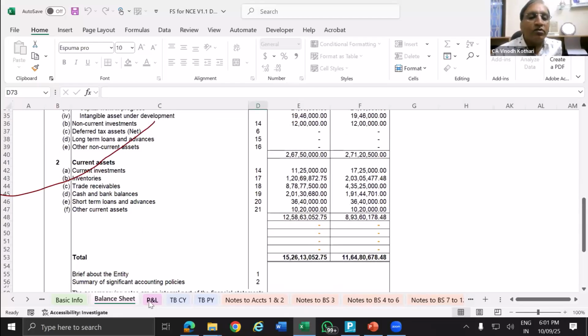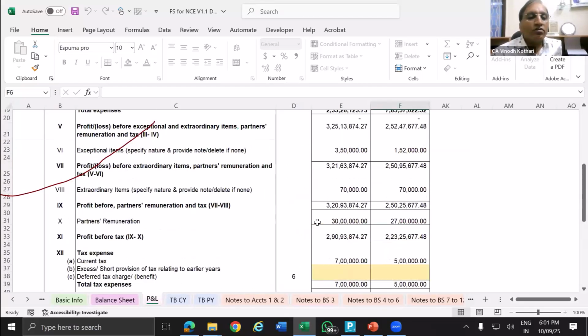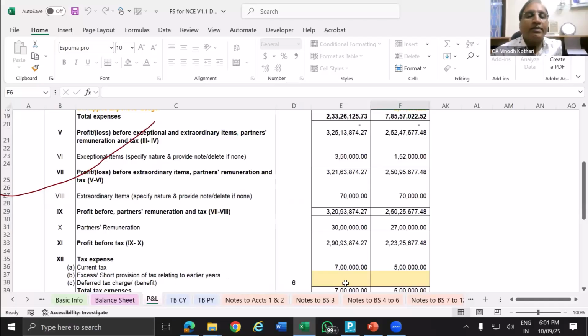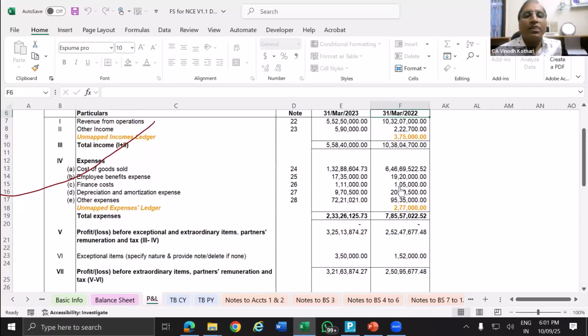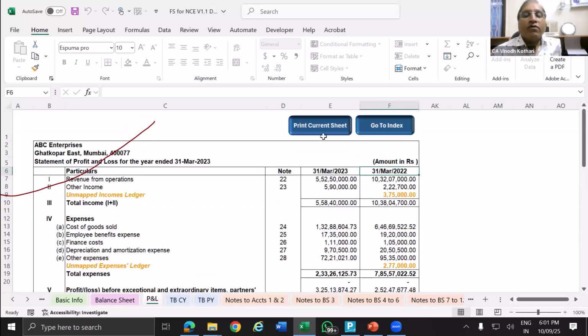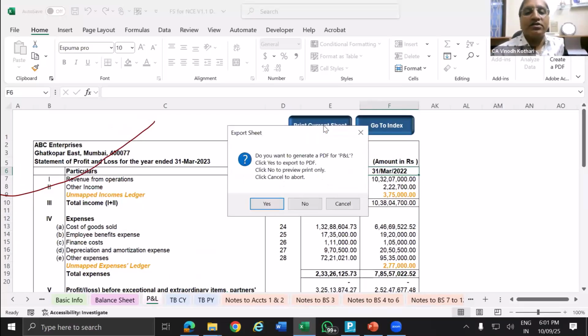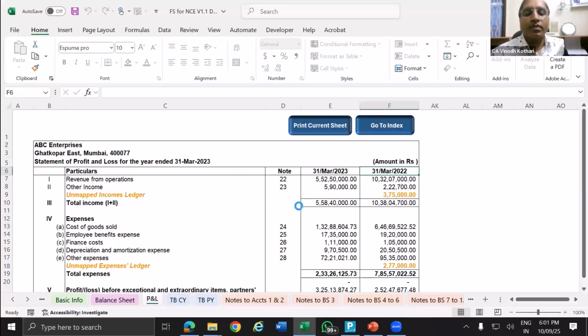Same way P&L you go and see. So only if there is something you want to manually change, you can do it. Some unmapped ledgers are there. So if I want to print only one sheet, this current sheet, the options are: Yes to export to PDF, No to preview only, Cancel to abort. I want to view the preview.